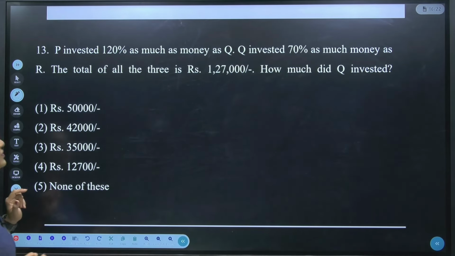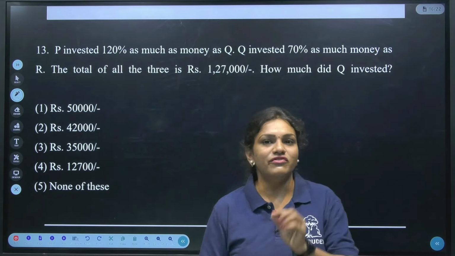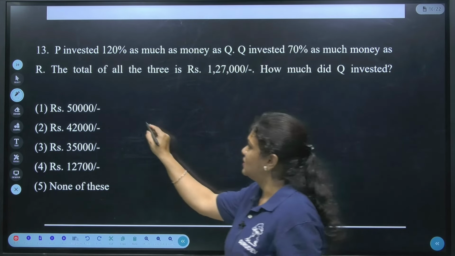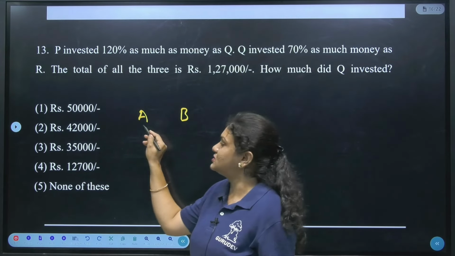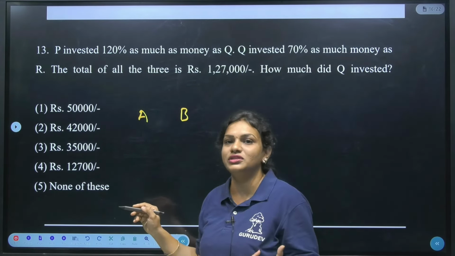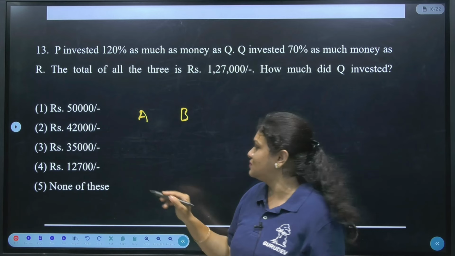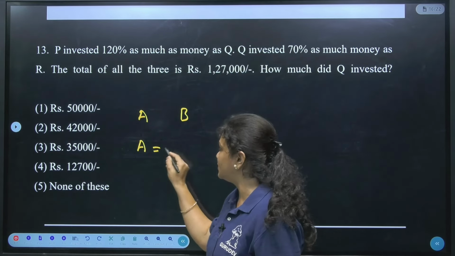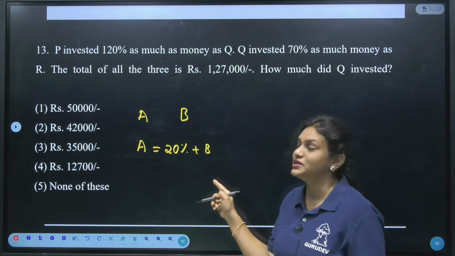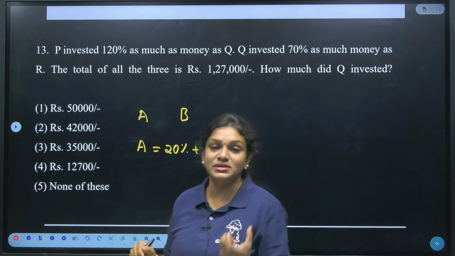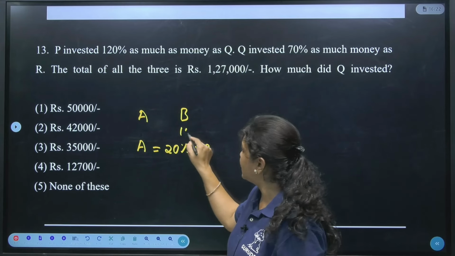In this question, the comparison of percentages is given. For example, if I take A and B, and I say A's salary is 20% more than B, try to understand here. If I say A's salary is 20% more than B, what will you write actually? If I observe here, we don't know what B's salary is. Am I right? So in case of percentage, I consider B as 100%.